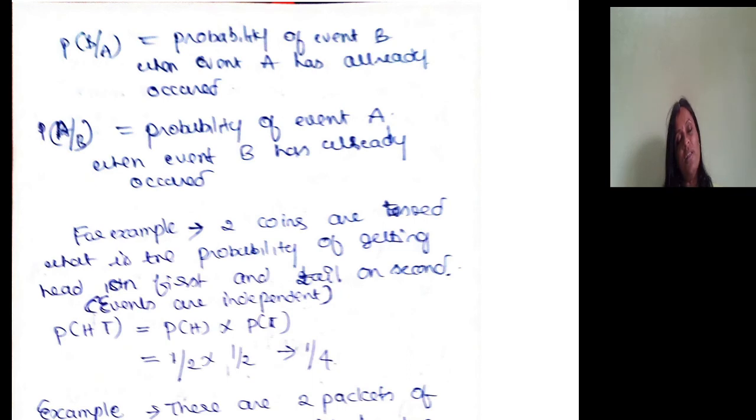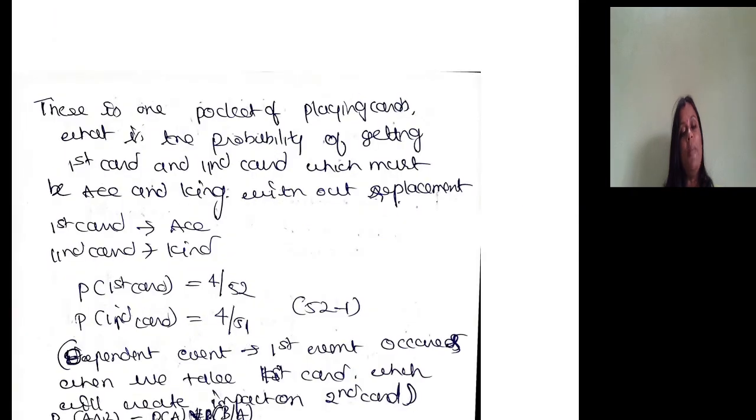That's why they are called independent. So the formula is the probability of A into the probability of B. Probability of A is 1 by 2, probability of B is 1 by 2, so the answer is 1 by 4. This is all about the multiplication rule.